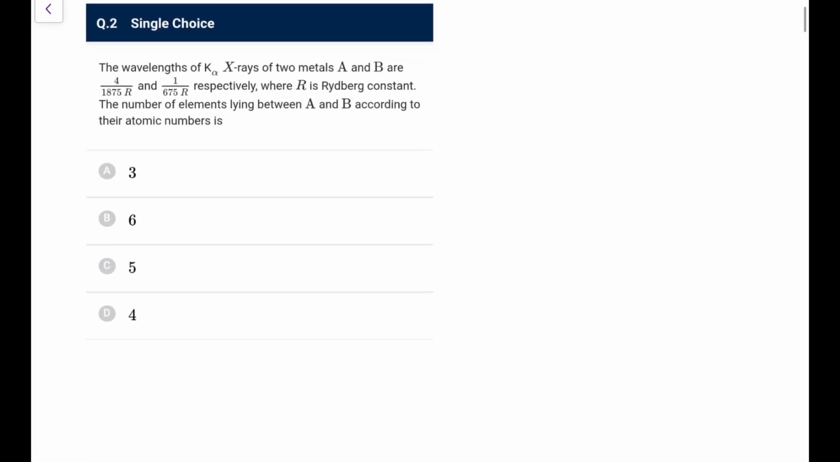Next, you have the wavelengths of K alpha X-rays of two metals A and B are this and this, where R is the Rydberg constant. The number of elements lying between A and B according to their atomic number.